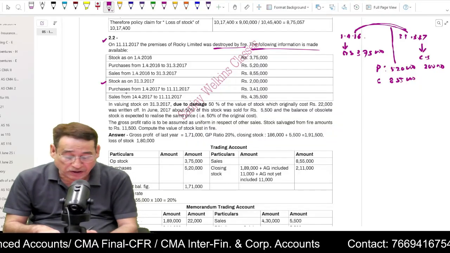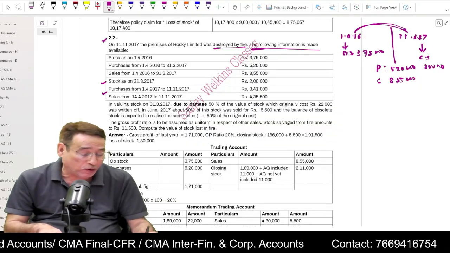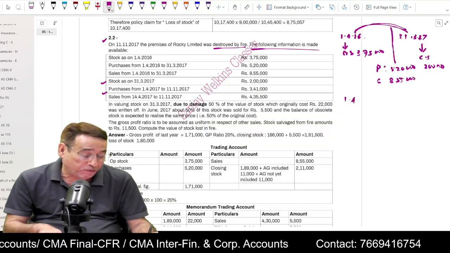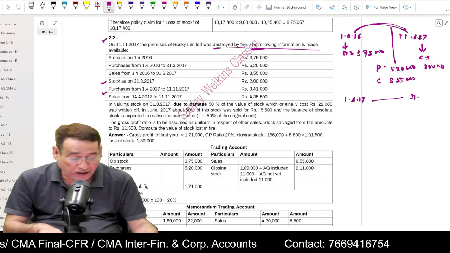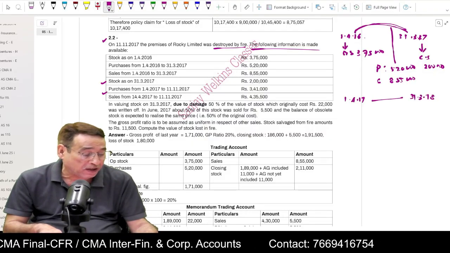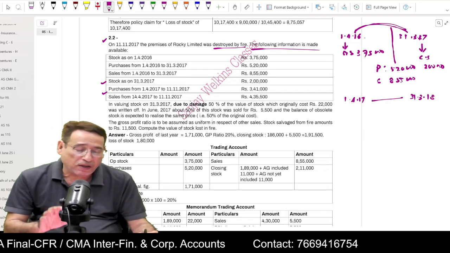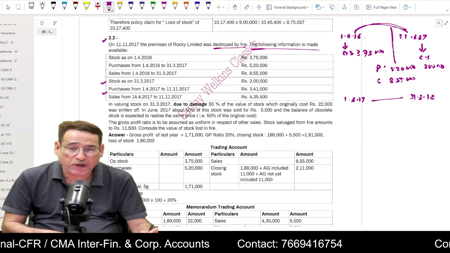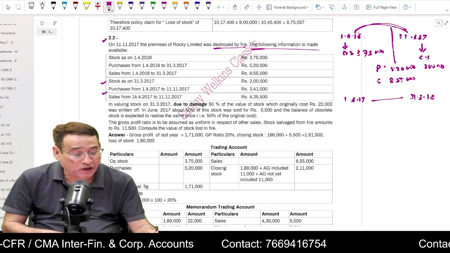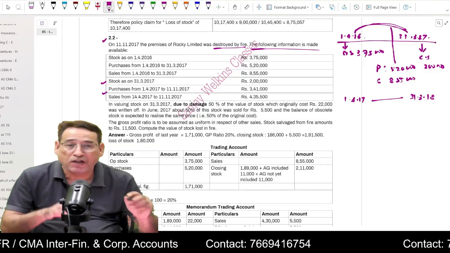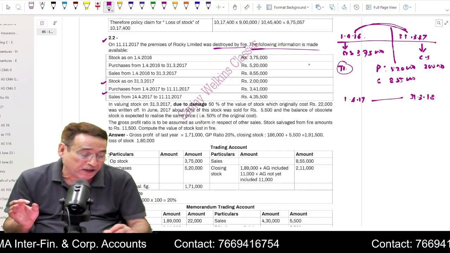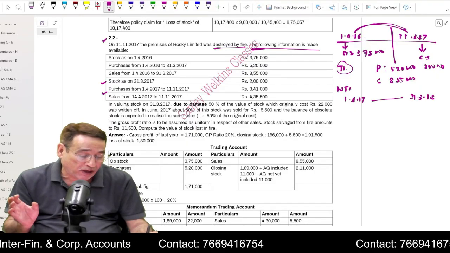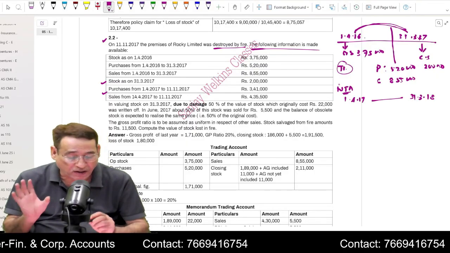Now question says purchases from 1/4/2017. Your current accounting year starts on 1/4/2017 and ends on 31/3/2018. If you remember in my regular classes, I talked about this fact: wherever in the question you are given complete information with respect to last year, in that case you will first of all have to prepare the trading account, and then in the current year you will have to prepare the memorandum trading account. Is it clear to you?